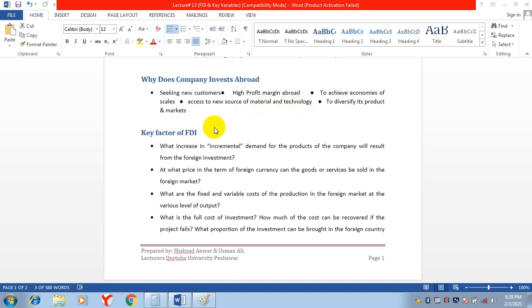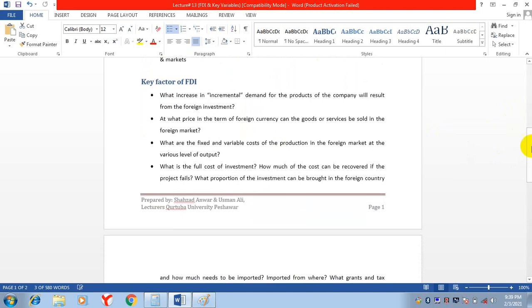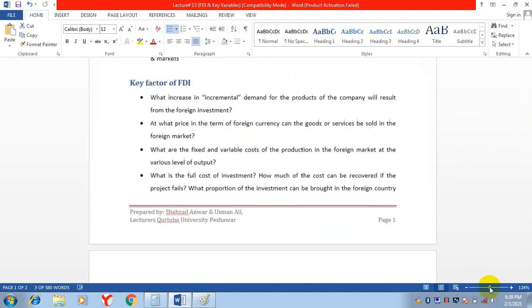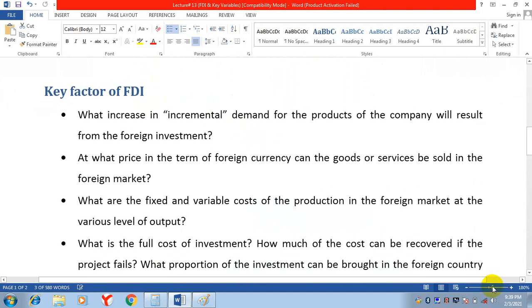To diversify its products and markets: they want to diversify their products and their markets. So these are the reasons for investing money in a foreign country. Now, key factors of FDI. What are the key factors in foreign direct investment?